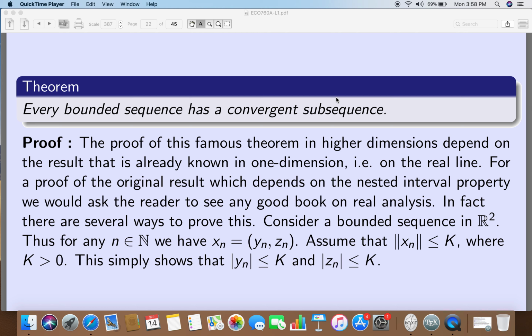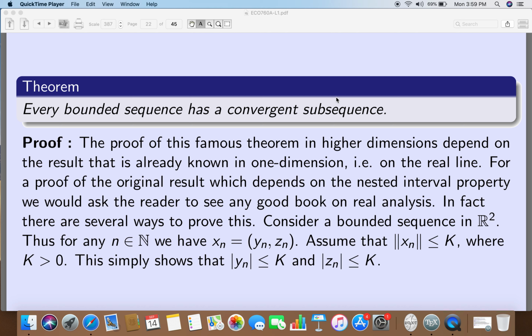So, I am assuming that for these real sequences yn and zn, I already know the Bolzano-Weierstrass theorem, and I am just pushing it up into the higher dimension. This is a much easier task than actually proving the Bolzano-Weierstrass theorem on the real line, where I had to use something called the nested interval theorem.